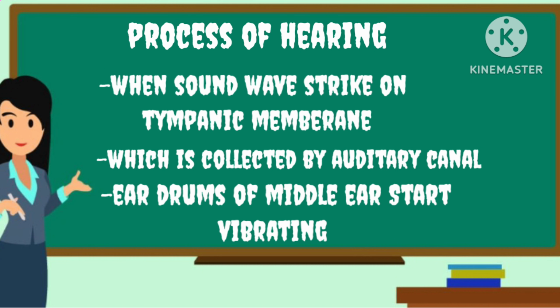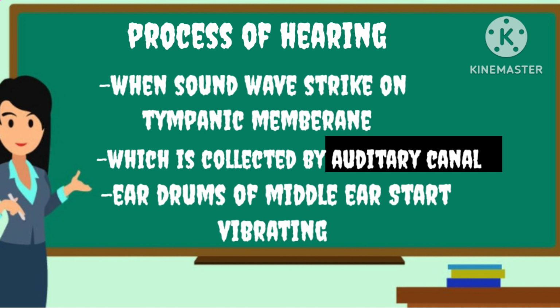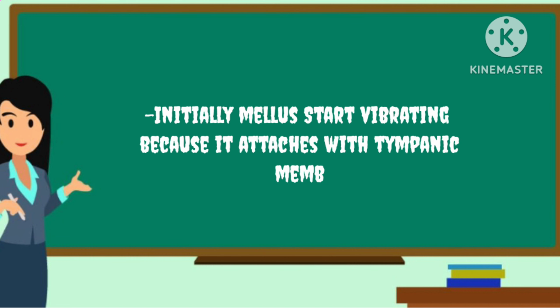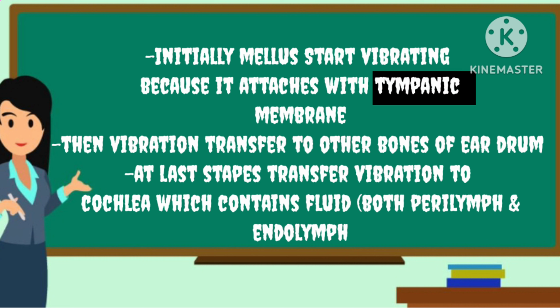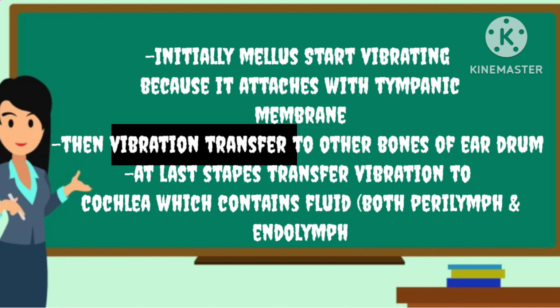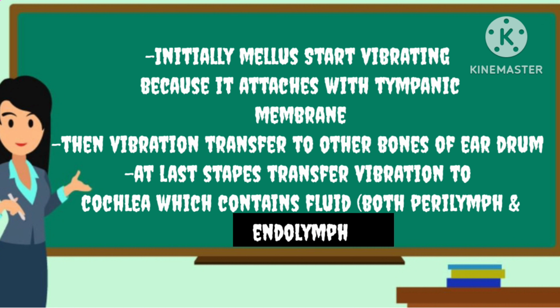The process of hearing: when the sound wave strikes the tympanic membrane, which is collected by the auditory canal, it causes the eardrum of the middle ear to start vibrating. Initially, the malleus starts vibrating because it is attached to the tympanic membrane. Then the vibration transfers from the malleus to the other bones of the middle ear. At last, the stapes transfers the vibration to the cochlea, which contains fluid, perilymph and endolymph.